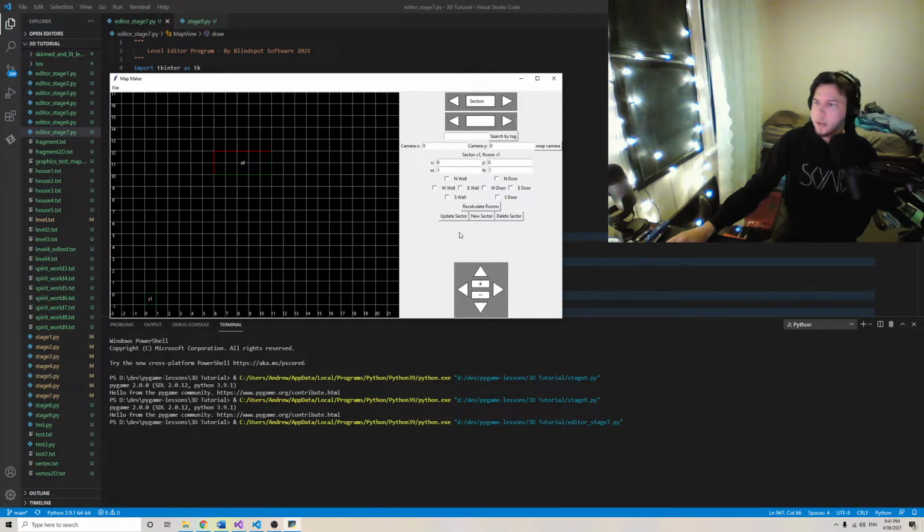I can create another sector. Now I'll put this sector just next to it, so I'll set its X to 6, its Y to 9, because we want to give it a little bit of separation. It doesn't matter, let's set it to 5 and height to 3. So we see we have these two sectors next to each other, but they are separate. So here's the cool thing. This automatically detects when things are in separate rooms.